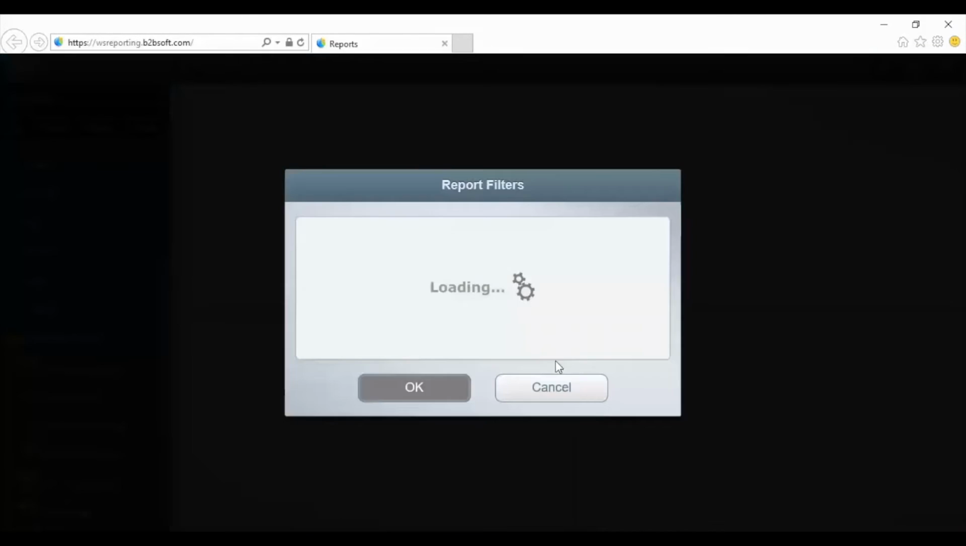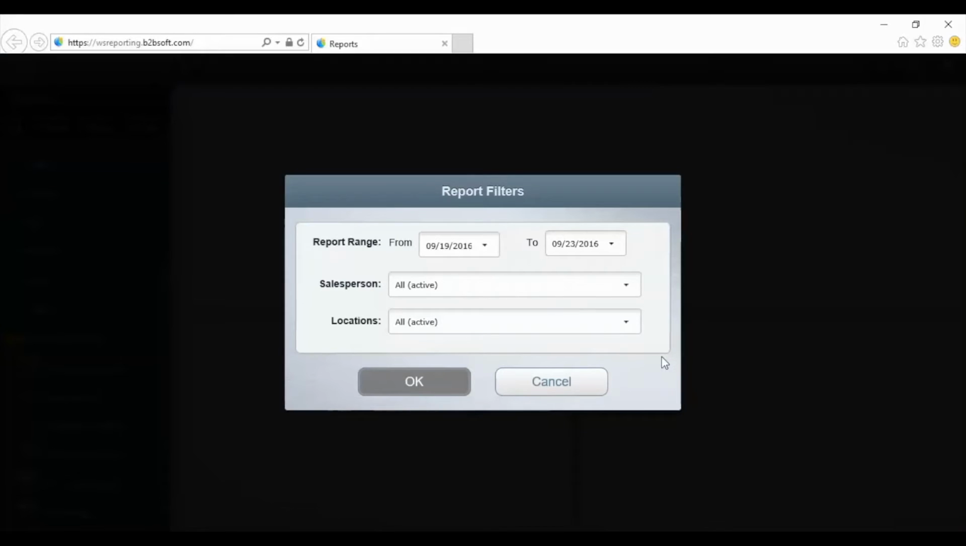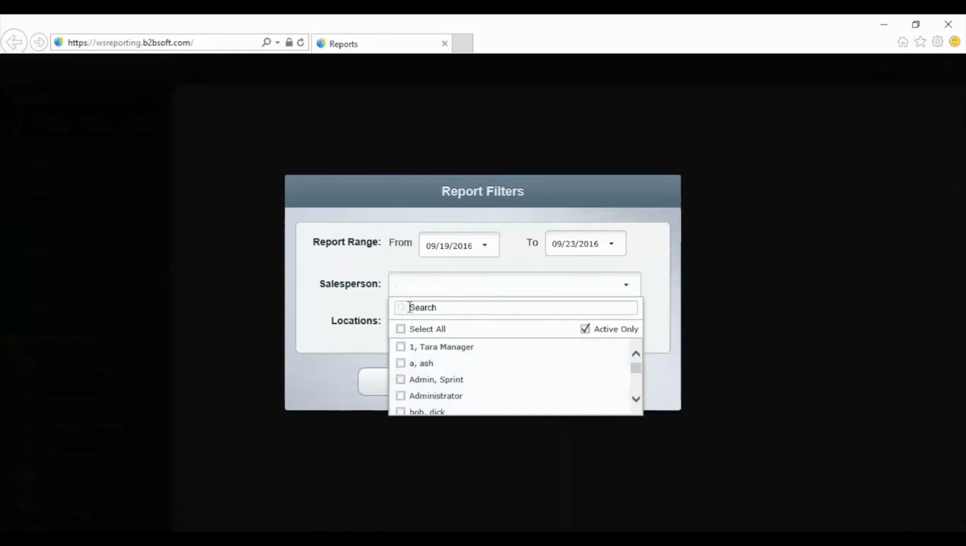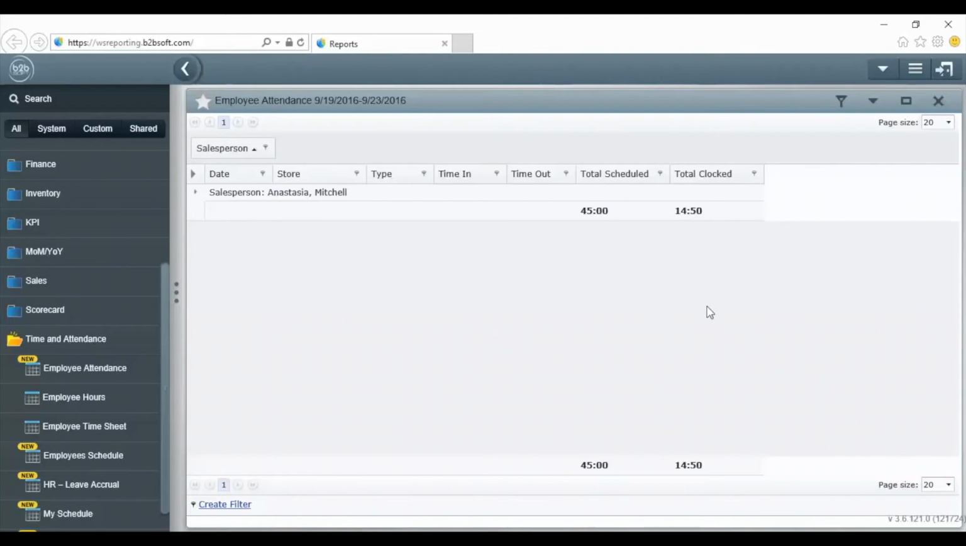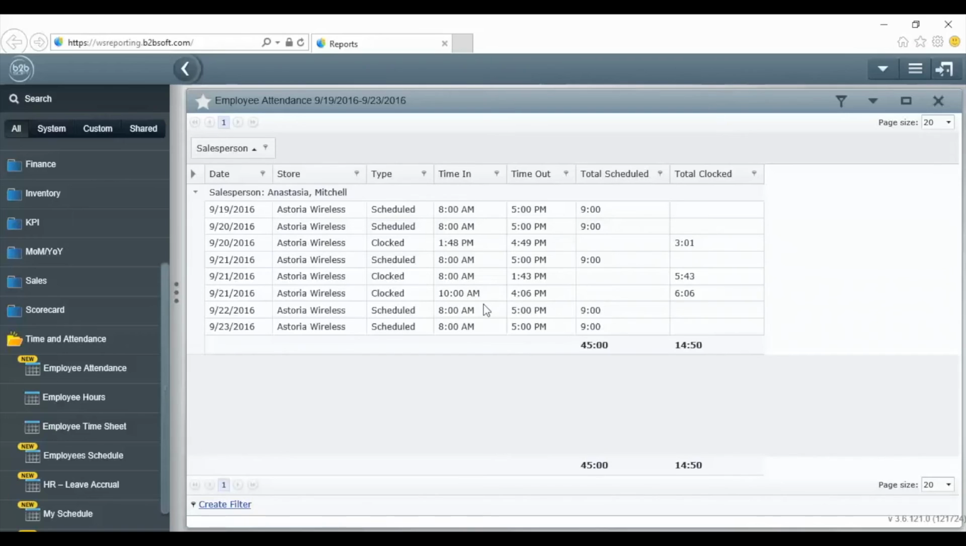Employee Attendance Report will allow you to compare your employees' scheduled hours to the actual working hours. You may apply different filters. And when you hit OK, you will have two values for each employee: total scheduled hours and total clocked hours. This report is already grouped by employee name by default, but you may always expand each group to look for detailed logs.